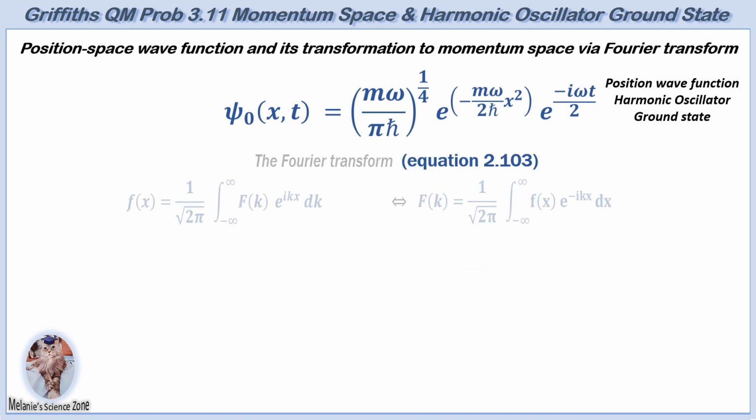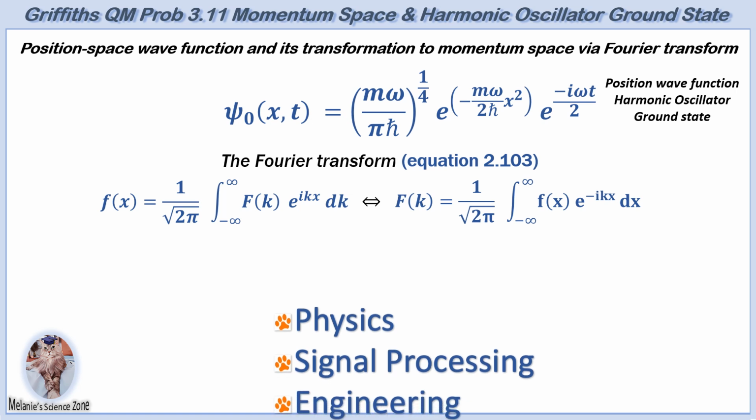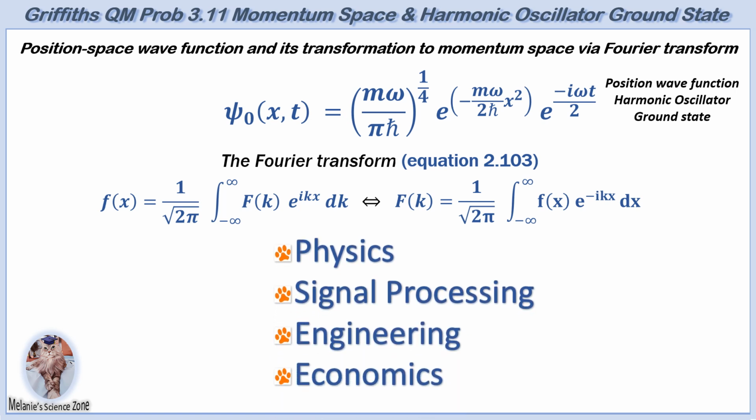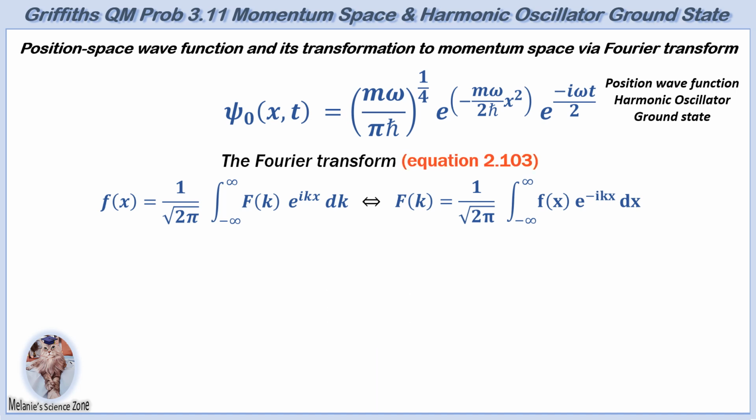Fourier analysis is a powerful mathematical tool that decomposes a complex function into its simpler building blocks and is used in physics, signal processing, engineering, economics, and other fields. The general Fourier transform is given by Plancherel's theorem, a fundamental principle of Fourier analysis, as shown in Griffiths' equation 2.103. In the context of position and momentum, f of x represents the position space wave function psi of x, while F of k is its Fourier transformed counterpart, corresponding to the momentum space wave function.